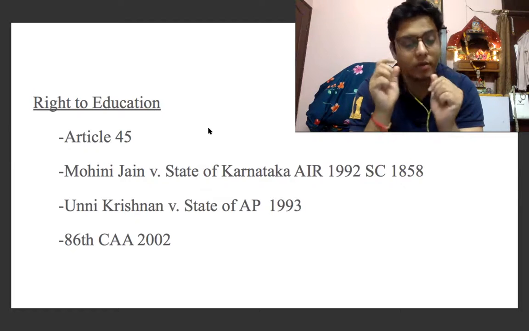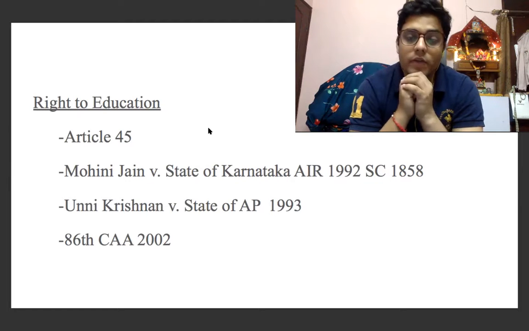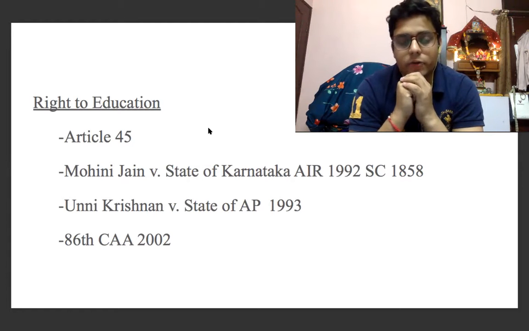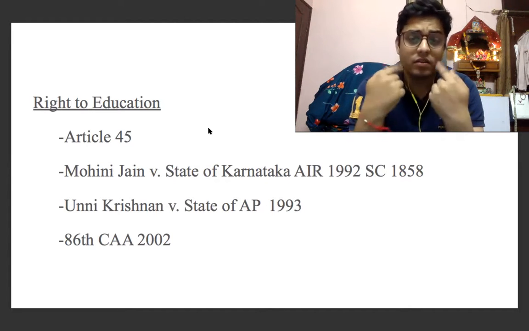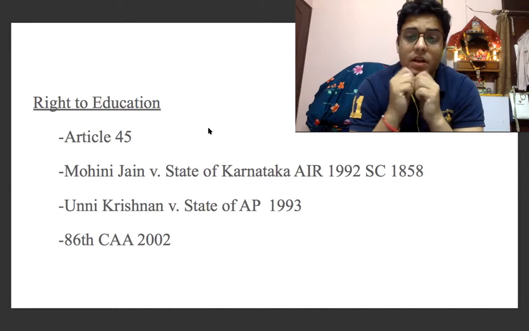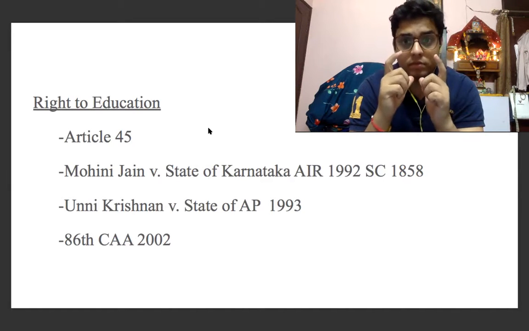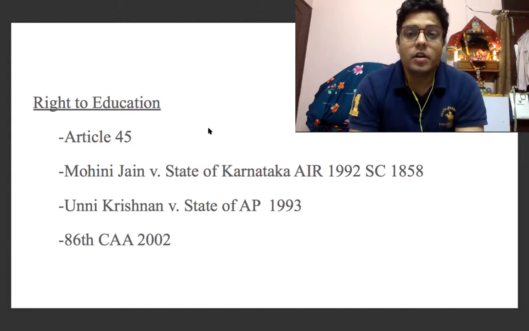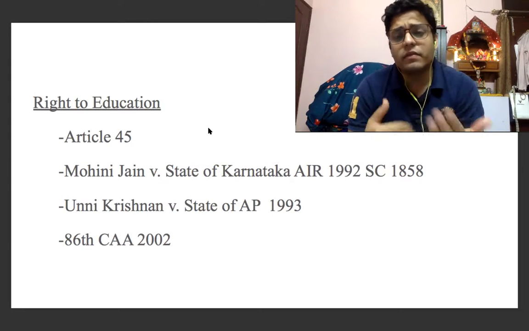This requirement of 10 years was provided there, but because of various reasons, this could not have been done. Even 40, 50 years after the adoption of the constitution, this aim of the constitution makers could not be achieved. So there were various issues.